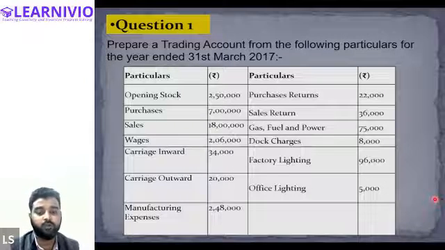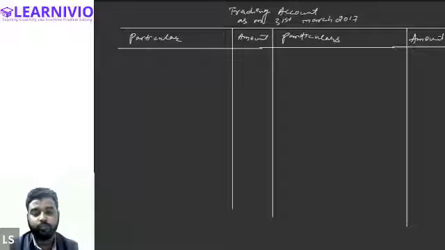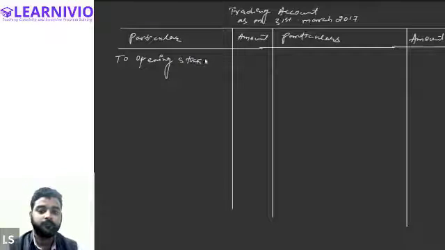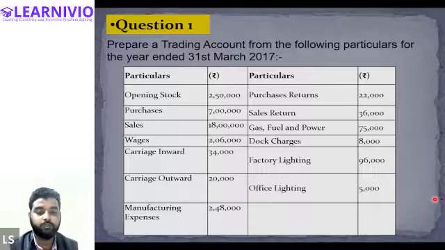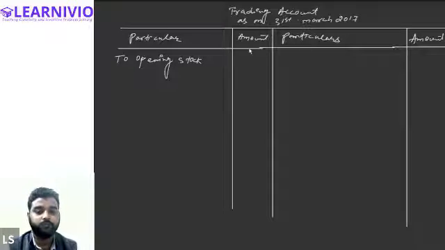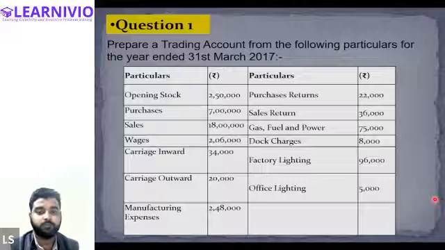Tell me, opening stock, on which side of the trading account I'll be recording this? Debit side. So I'll write down to opening stock. And the value was 2,50,000. Guys, I want all of you to record this along with me. To opening stock 2,50,000. Okay, let's move to the next point.